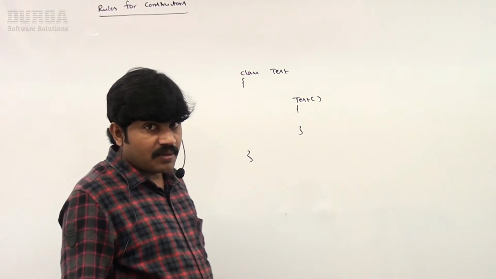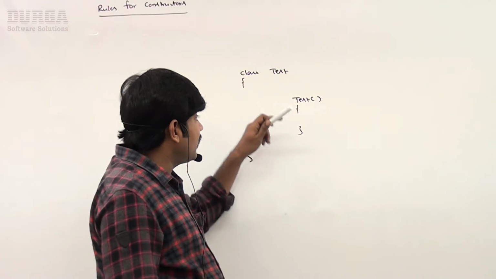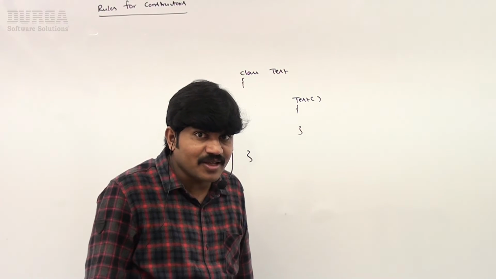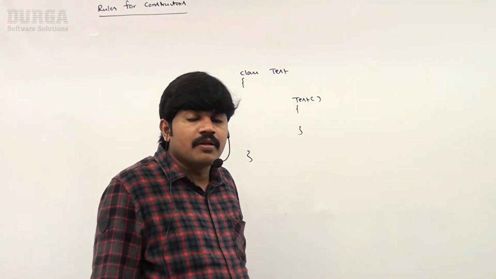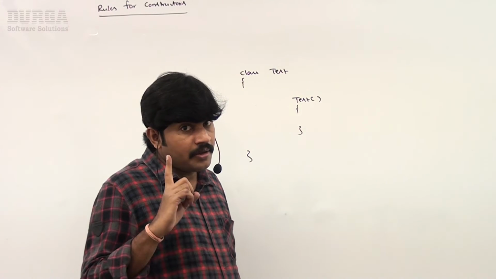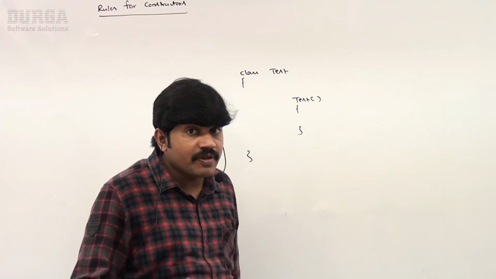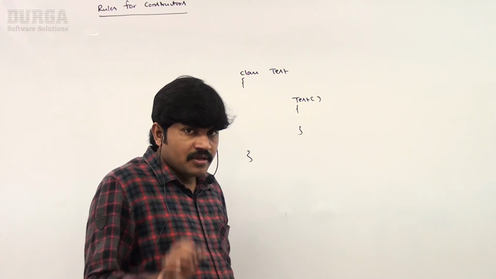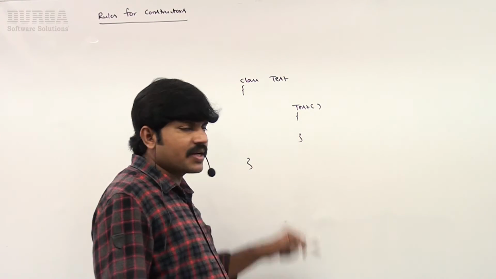Can I take the constructor as public? Can I take it as default? Can I take it as protected, final, static, abstract? You should be aware that in Java there are almost 12 modifiers available. Which modifiers are applicable for constructors? Please make sure, this is the most important point, even for the interview room. It's a very important concept.